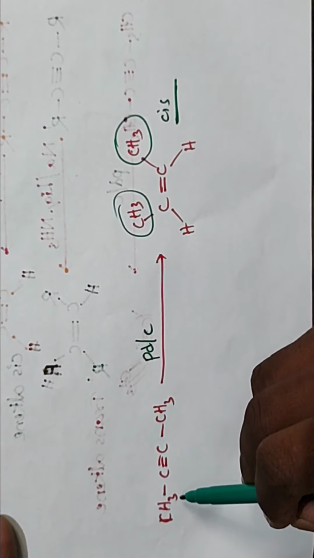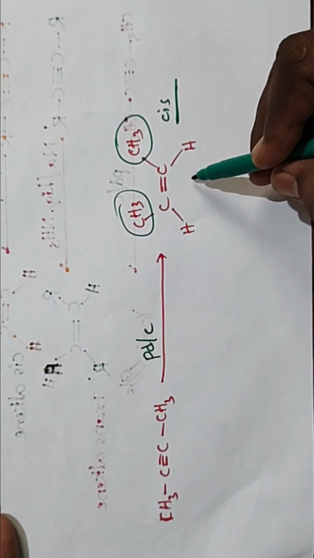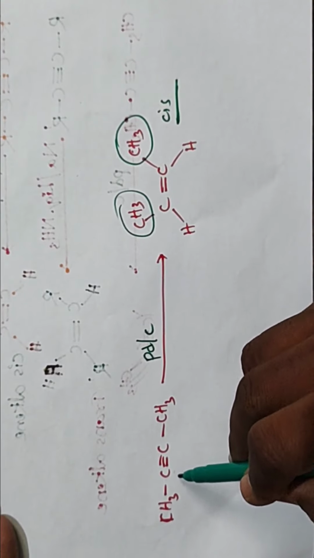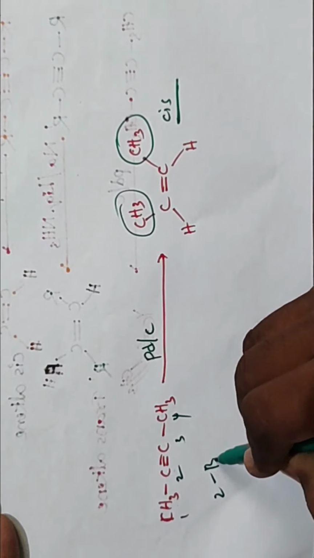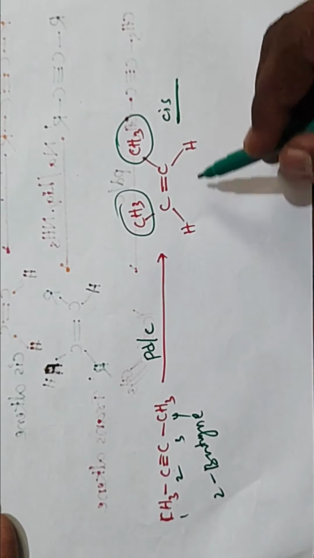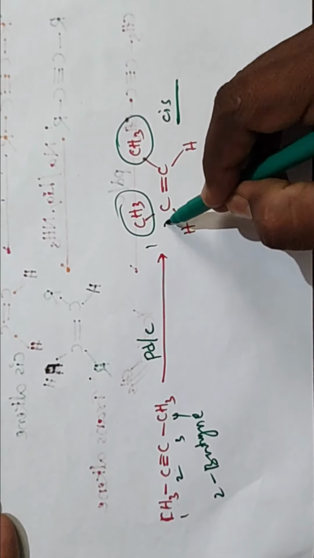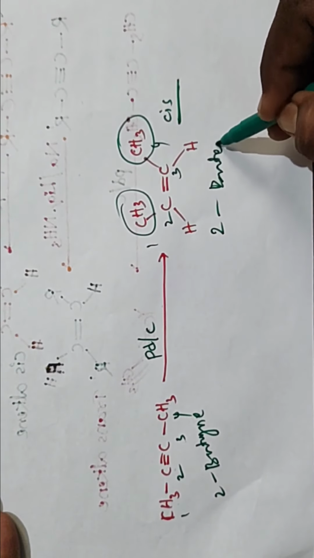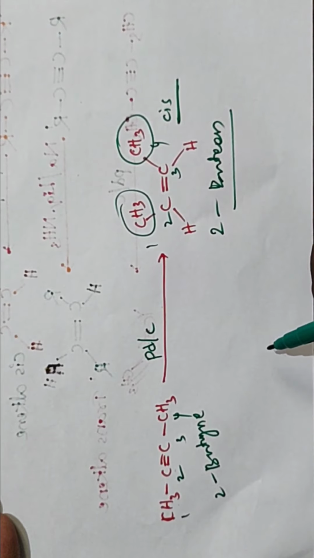So from 2-butyne, numbering 1 2 3 4, we get butene. Okay, which butyne? 2-butyne, 1 2 3 4, or 1-butyne or 2-butyne, we get 2-butene, 1 2 3 4. So this is the reduction of alkynes.